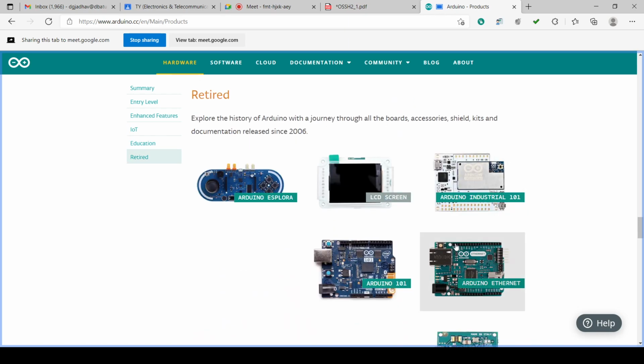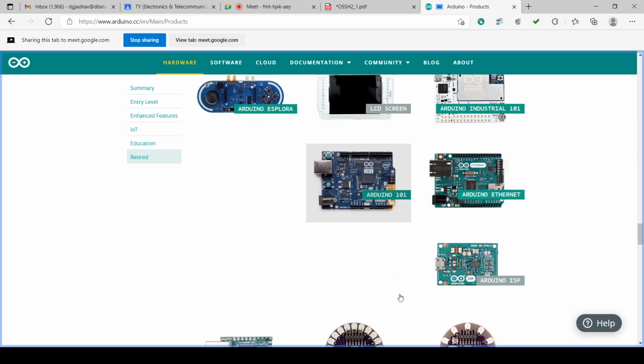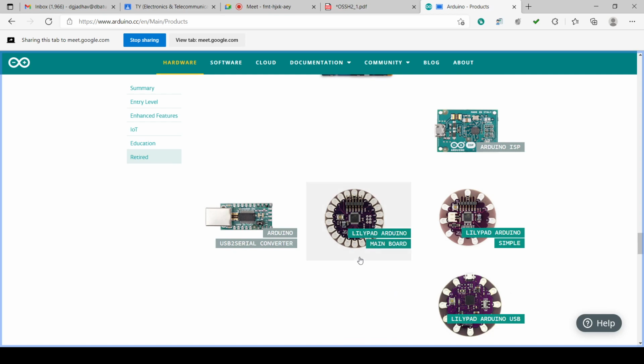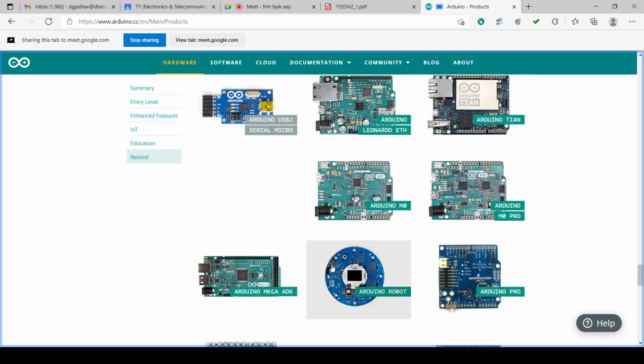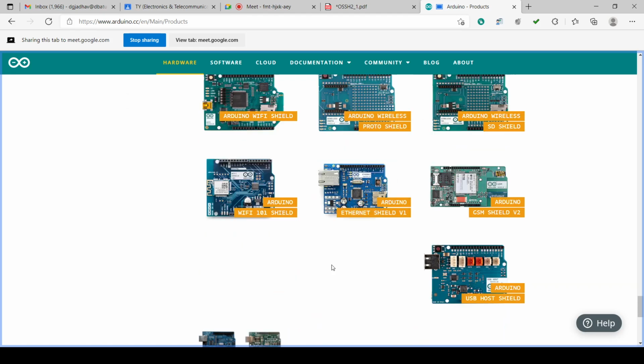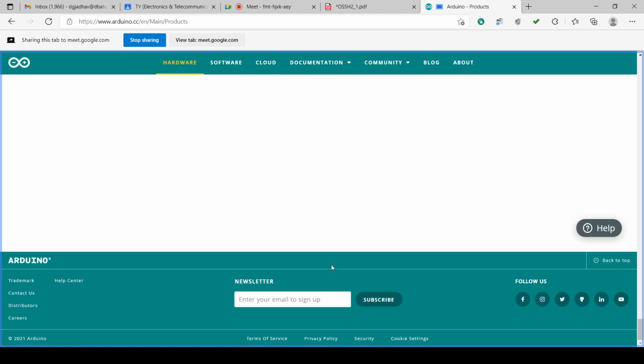So some of the boards are retired. So those are not available now. But by chance you may get them online. Arduino Explorer is there for the games, and Arduino Ethernet is there, Arduino 101 is there, and so on. So LilyPad is also there for the game. LilyPad Arduino, LilyPad Arduino USB, Simple. Various LilyPads are there. So these are retired boards. So these are all hardwares, you can say.